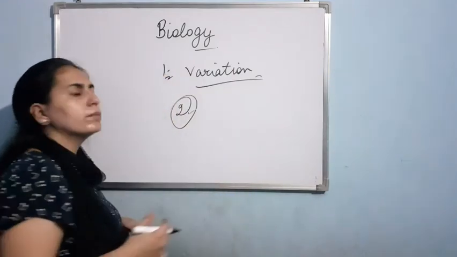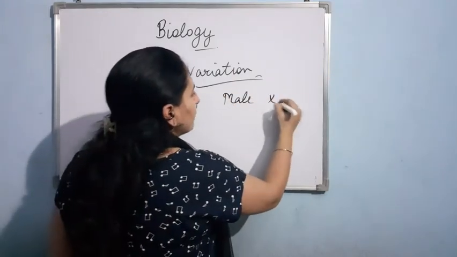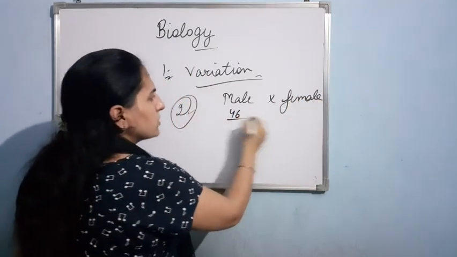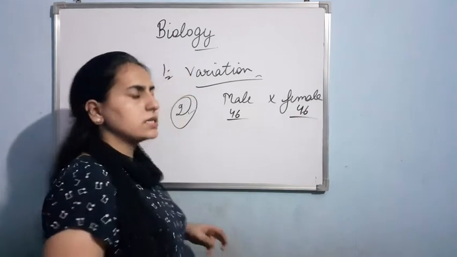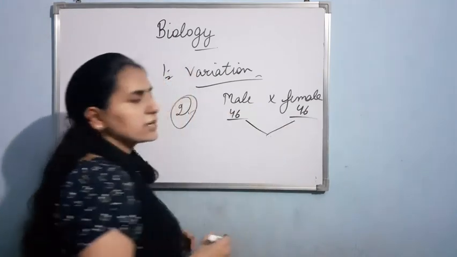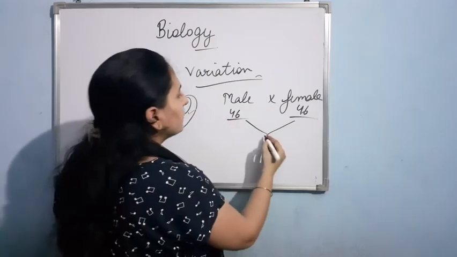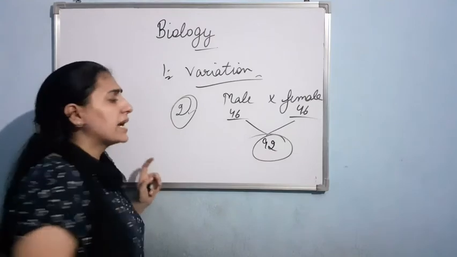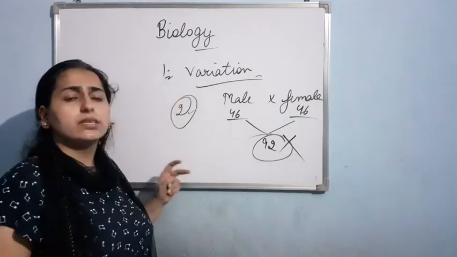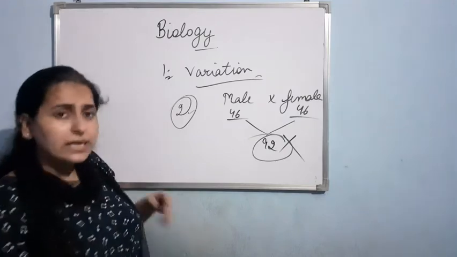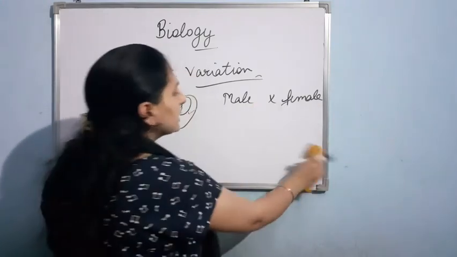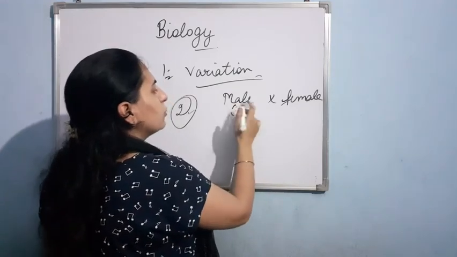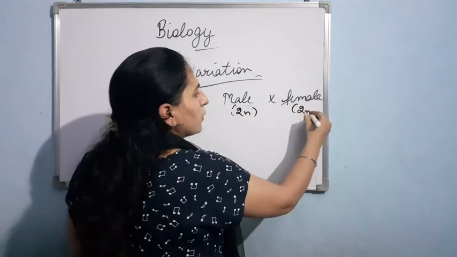Suppose in the case of human beings, there is a male and a female. As you know, the male is diploid, with 46 chromosomes, and the female is diploid, 46. Now during mating, during sexual reproduction, if they directly meet, it results in the formation of an offspring having 92 chromosomes. That is not at all possible genetically. Suppose the male is diploid, let it be 2n, and the female is also diploid, 2n.